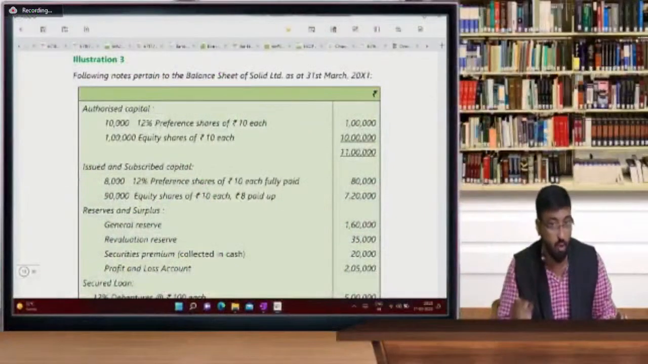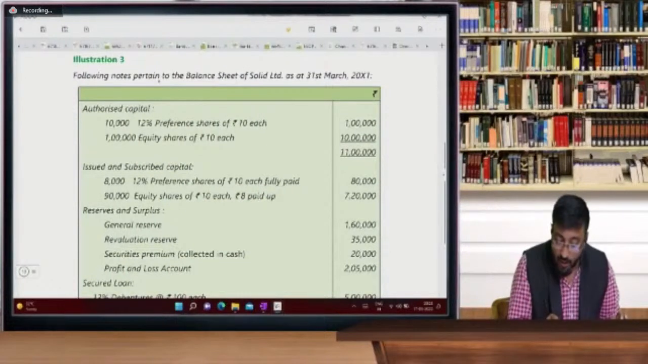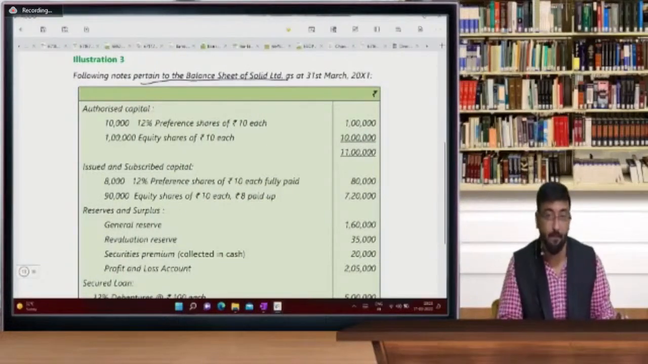This question that I want to just disclose. Following notes pertain to the balance sheet of Solid Limited.